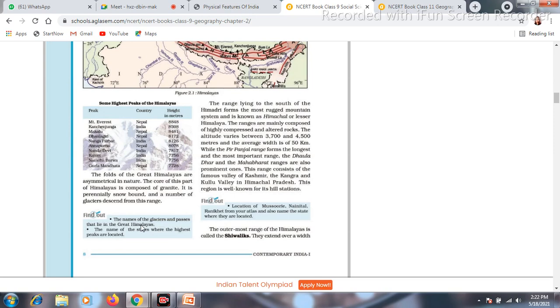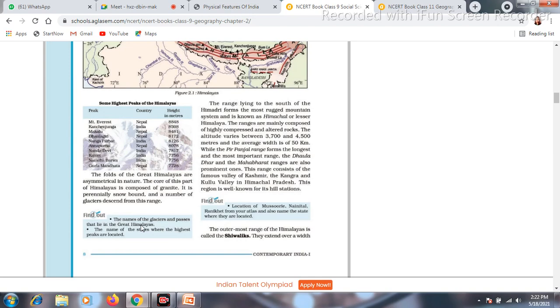Then you can write over here Khardungla Pass. Ma'am, could you please repeat the spelling? Yes, the first one I said, Zojila Pass.